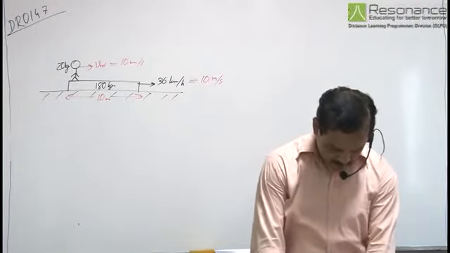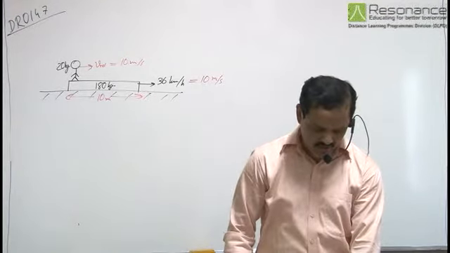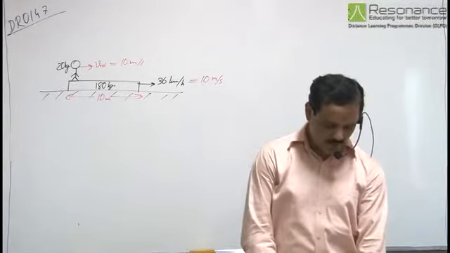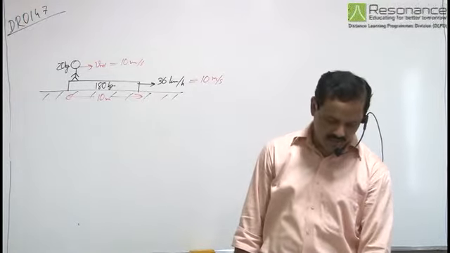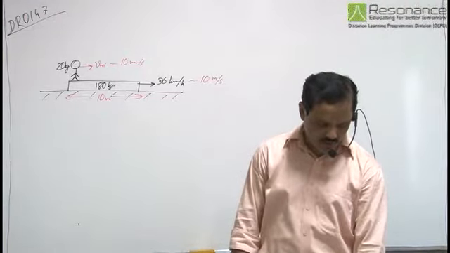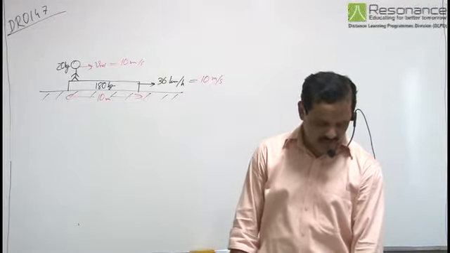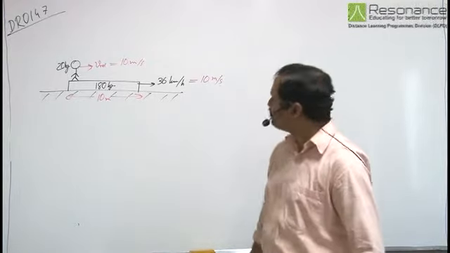Now it says that in the direction of trolley's motion, the child jumps out of the trolley with the same relative velocity. Now we need to find what is the final speed of the trolley and how much has the trolley moved from the time the child begins to run and just before jump.